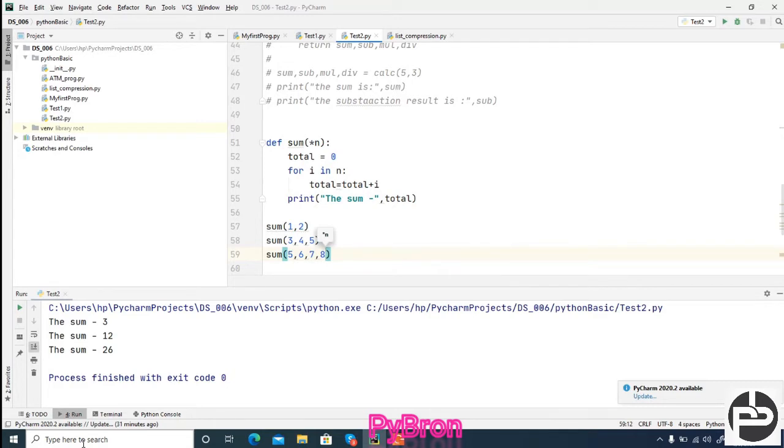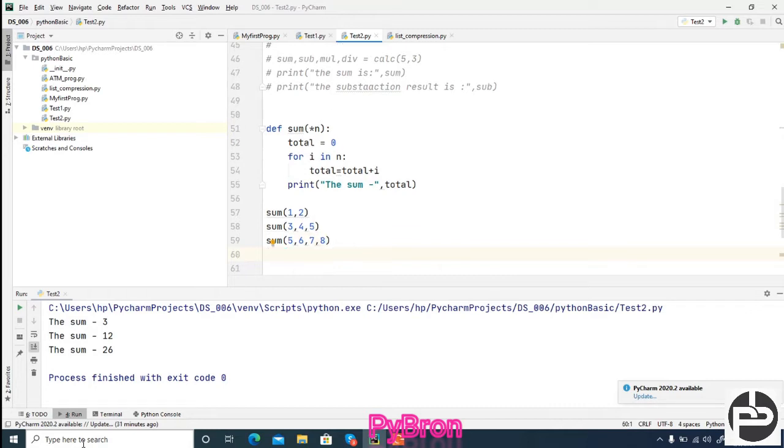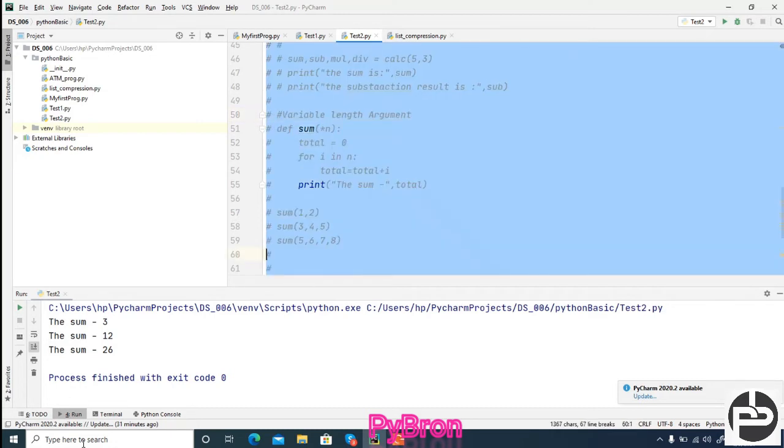This was not available in Java, but yes, you can do it with Java also. There is some logic behind that. But in Python, it's a bit easier to do this kind of thing. Got it? This is known as the variable length argument. Let me put a comment.